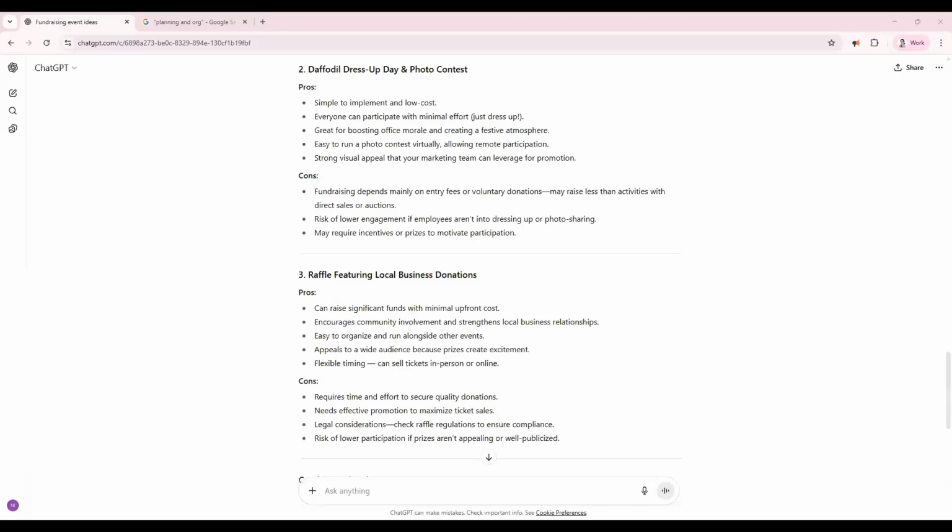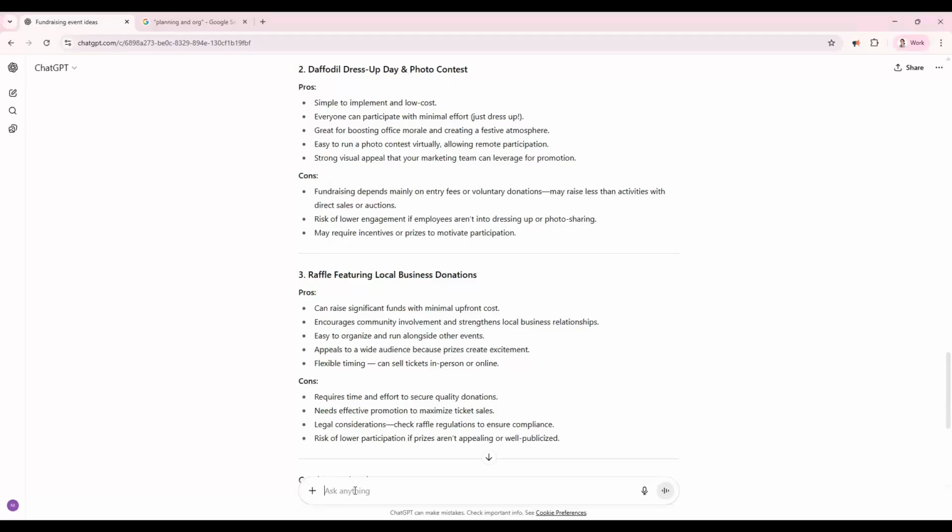Now that we've looked at the pros and cons of each idea, we can tell ChatGPT if we want to drop any of them, if we want to explore some of them further, or if we want to make a few tweaks. Because I've now chosen my finalized three ideas: the bake off and coffee morning slash cafe, the daffodil dress up day, and also the raffle featuring local business donations. I want to dive into the finer details and start developing those ideas forward. But I do want to make a few tweaks.